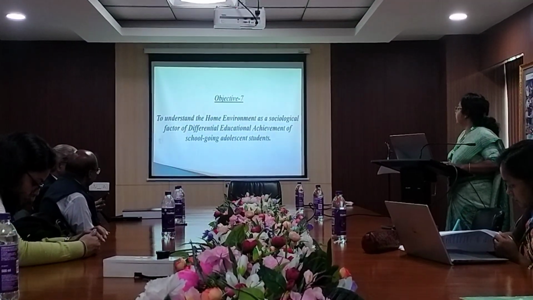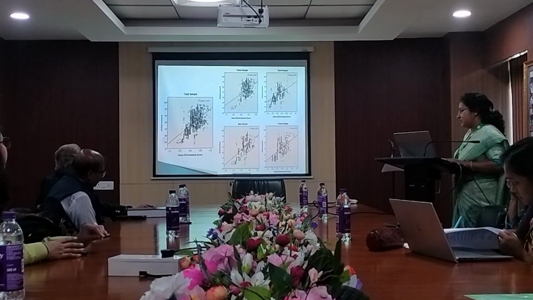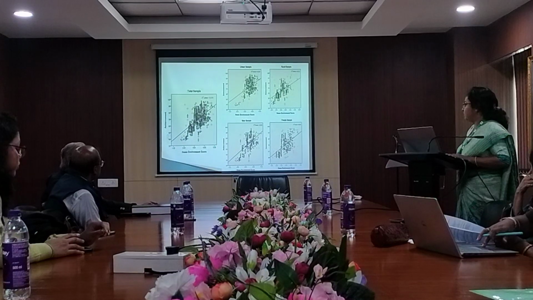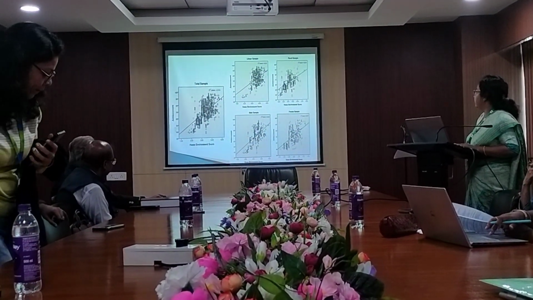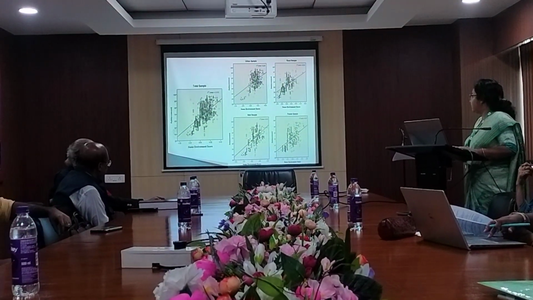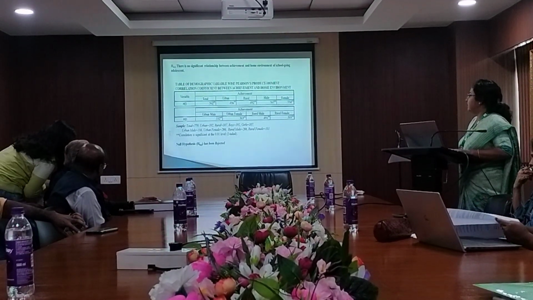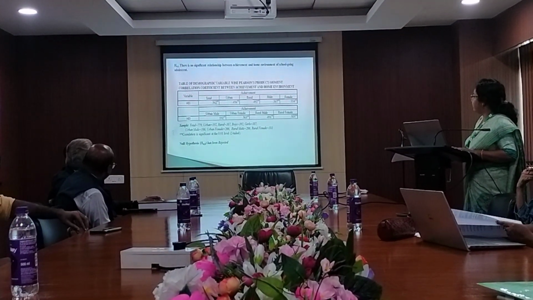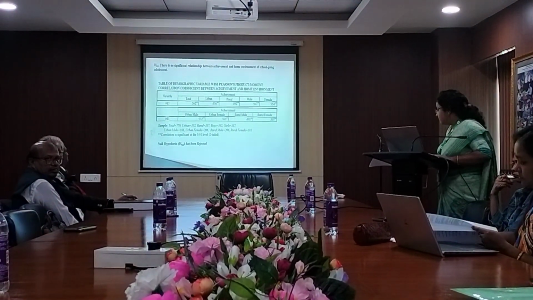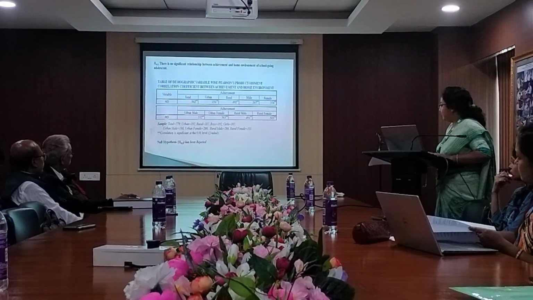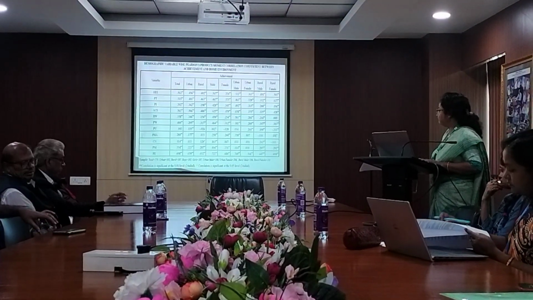Objective 7, to understand the home environment as a sociological factor of differential educational achievement of school-going adolescent students. These are the scatter diagrams, again showing a high positive correlation of home environment with achievement for the total sample, urban sample, rural sample, male sample, female sample, urban male, urban female, rural male, and rural female. Hypothesis 11: there is no significant relationship between achievement and home environment of school-going adolescents. The p-value is less than the 0.01 level, so hypothesis 11 has been rejected.